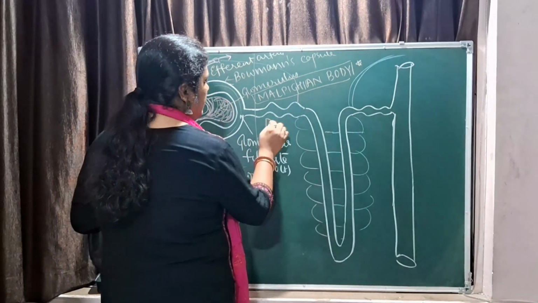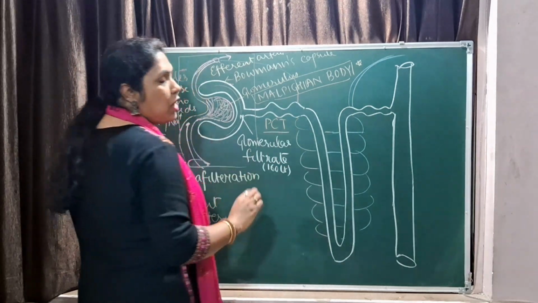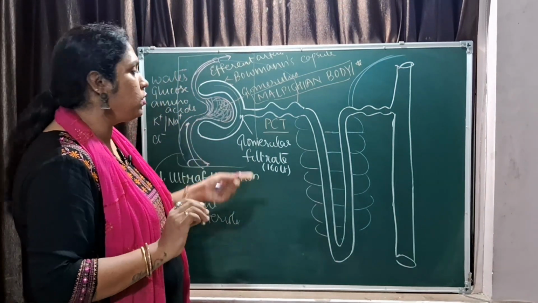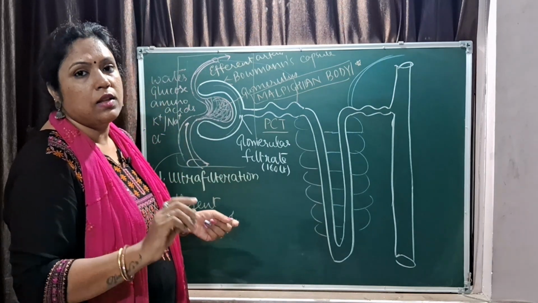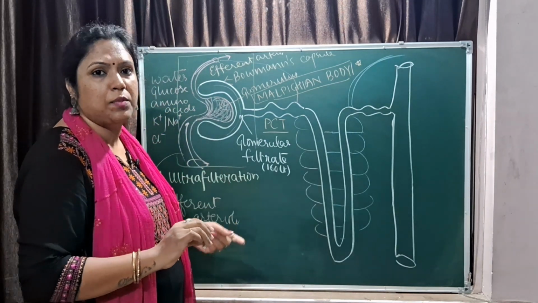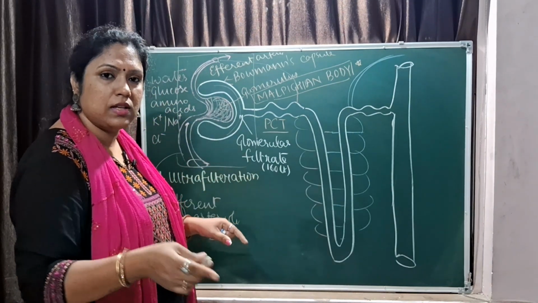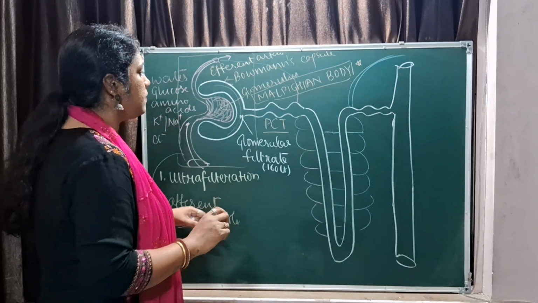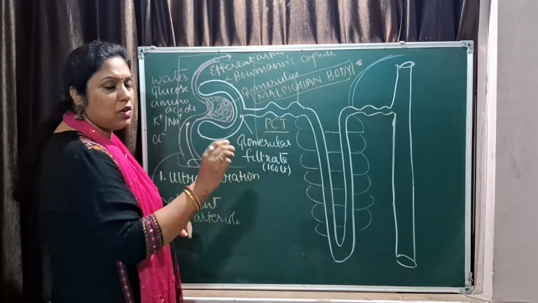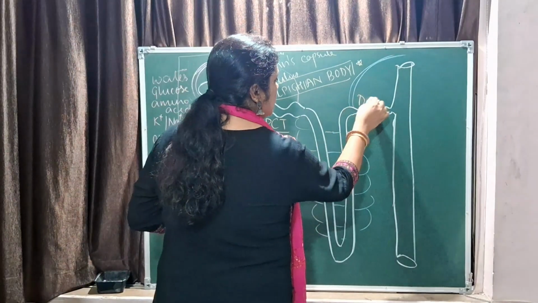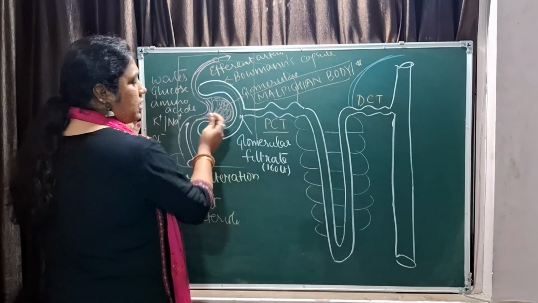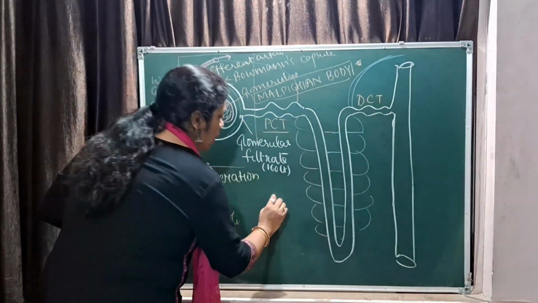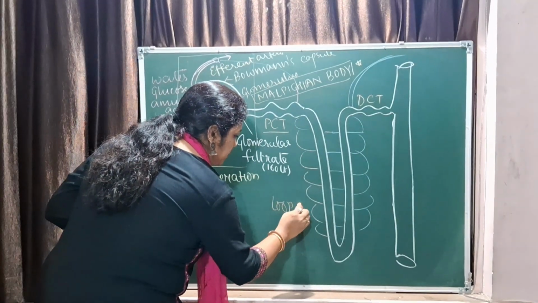Then comes this one, PCT, proximal convoluted tubule. All the abbreviations are covered in one of my videos. There are around 36 in the entire book. You can go through in the description, the link is given. So PCT, proximal convoluted tubule. DCT, distal convoluted tubule. And then the loop of Henle.